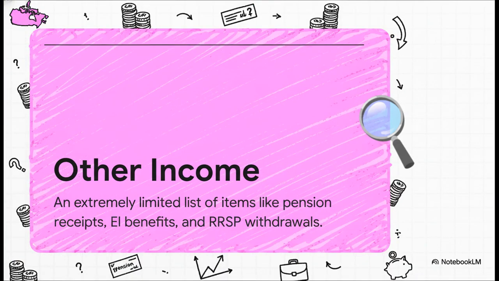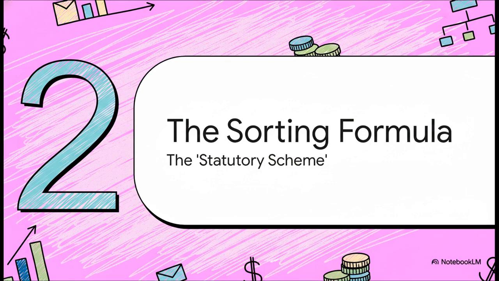And finally, we have other income. Now, this sounds like a big catch-all bucket, but it's not. It's actually a very short, very specific list of things. We're talking about stuff like pension payments, EI benefits, and money you pull out of an RRSP. It's definitely not a miscellaneous category. Okay, so we've got our 5 buckets.